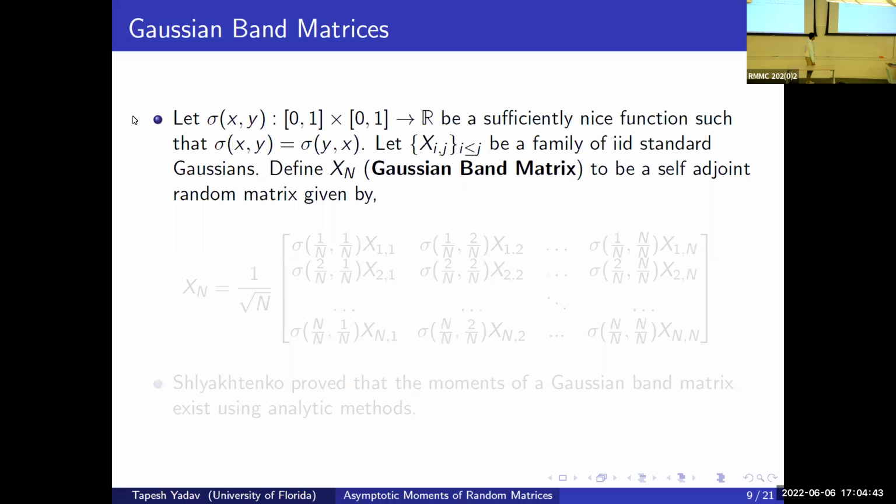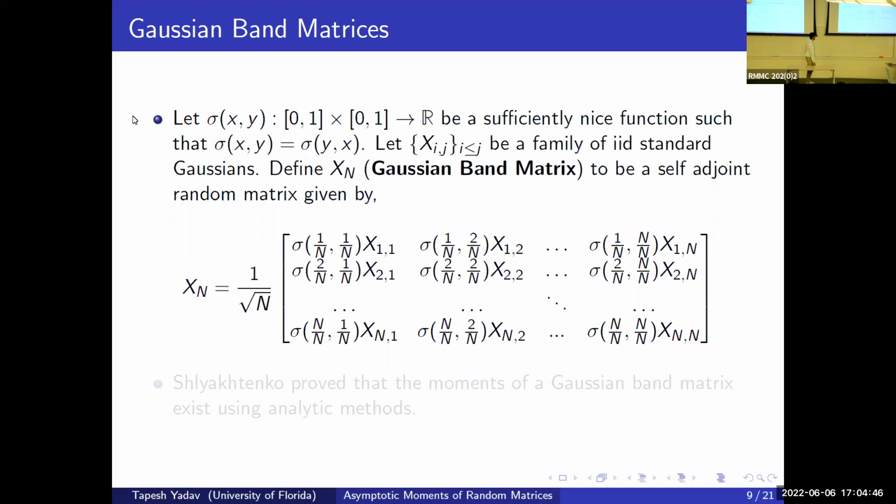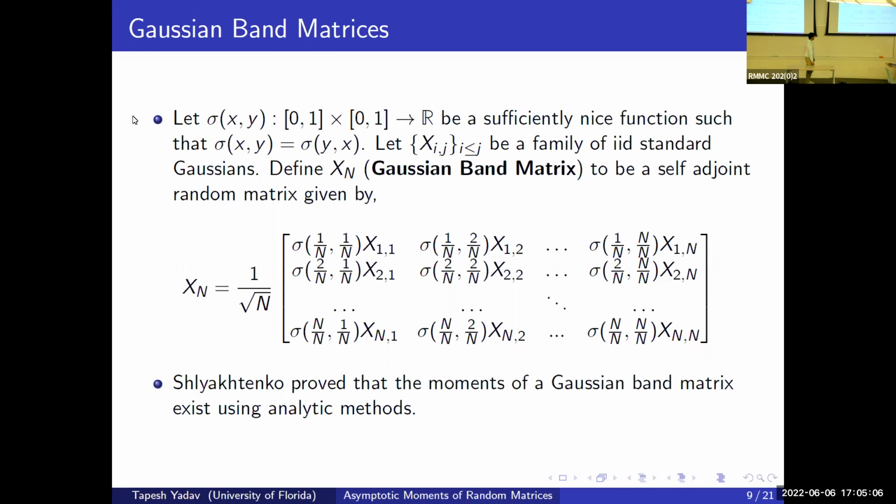...a joint random matrix given by the following matrix. The entry here is 1 over square root n times sigma of (i over n, j over n) times x_ij. So sigma of (i over n, j over n) is like a variance for these standard normals. Schleich-Tanko proved that the moments of a Gaussian band matrix exist using analytic methods. So we know that moments of such things exist, and they were proved around 1996 by Schleich-Tanko.